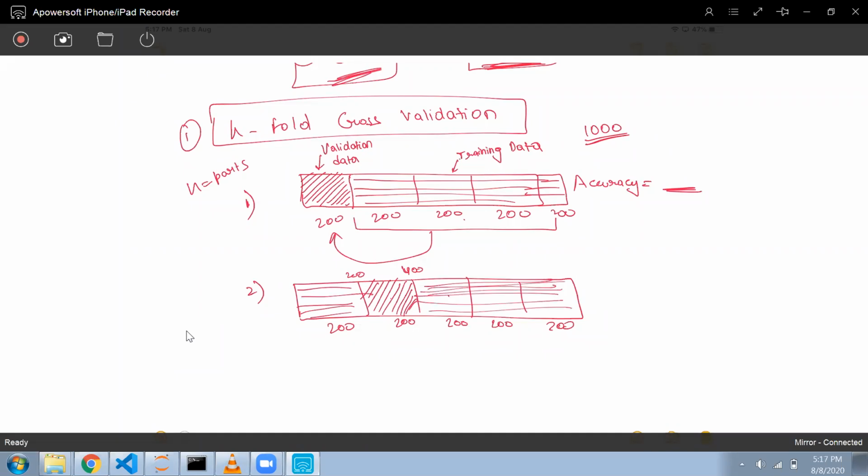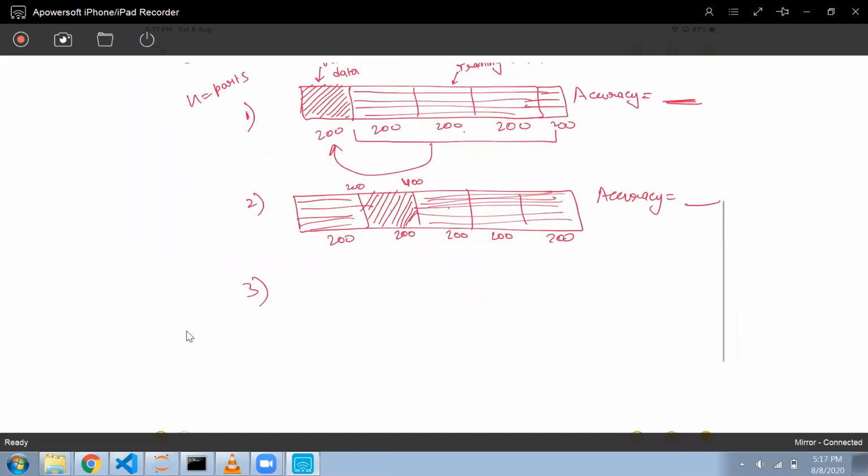Okay, so then again I will find the accuracy of my model. In the same way, in the third iteration, what will I do? I will take this data as my validation data, and the rest of the data I'll take as training data. In the next iteration, I'll take this as validation and the rest as training data. Here I'll take this as validation and the rest as training data. So what will happen is that I will get 5 accuracies.